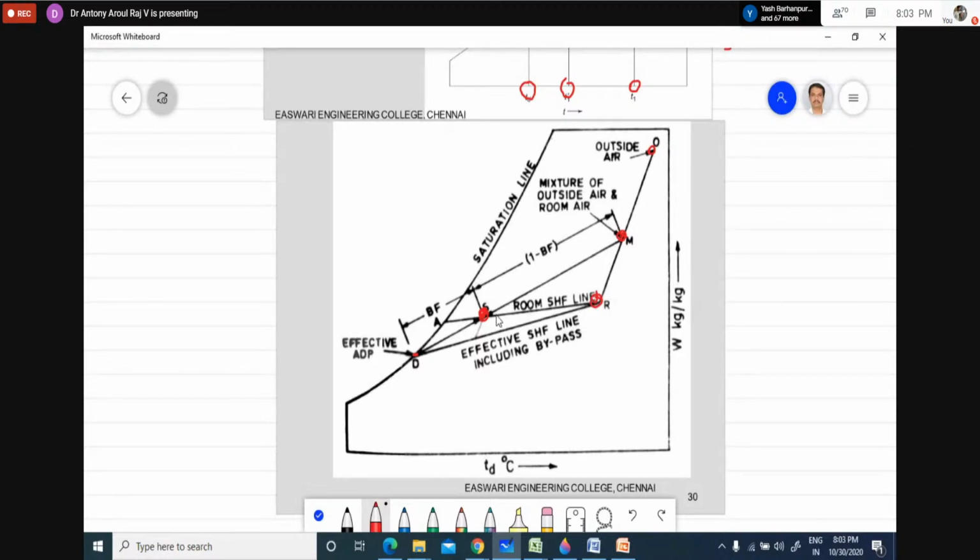What is happening in the room? What will happen in the room? Because of the load, there will be heating and humidification. So try to understand: the cooling coil will cool and dehumidify, but inside the room, because of the load, what will happen?